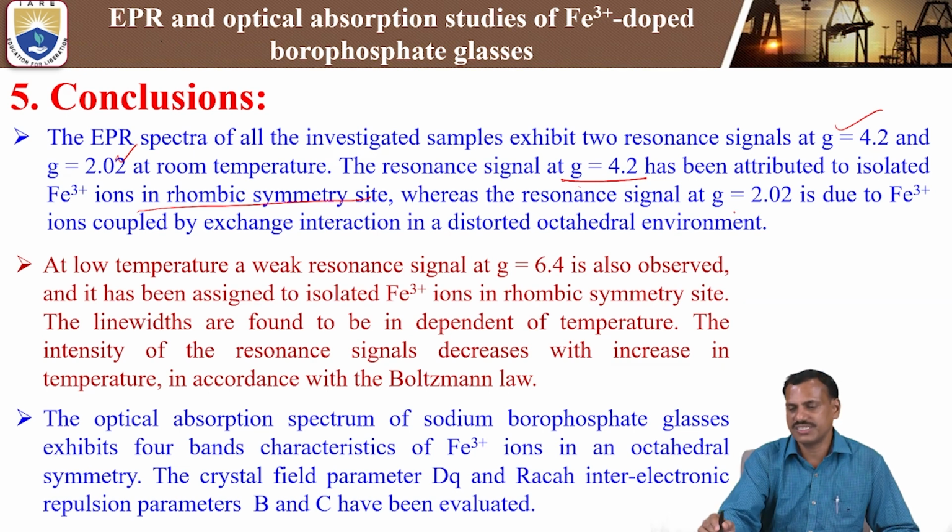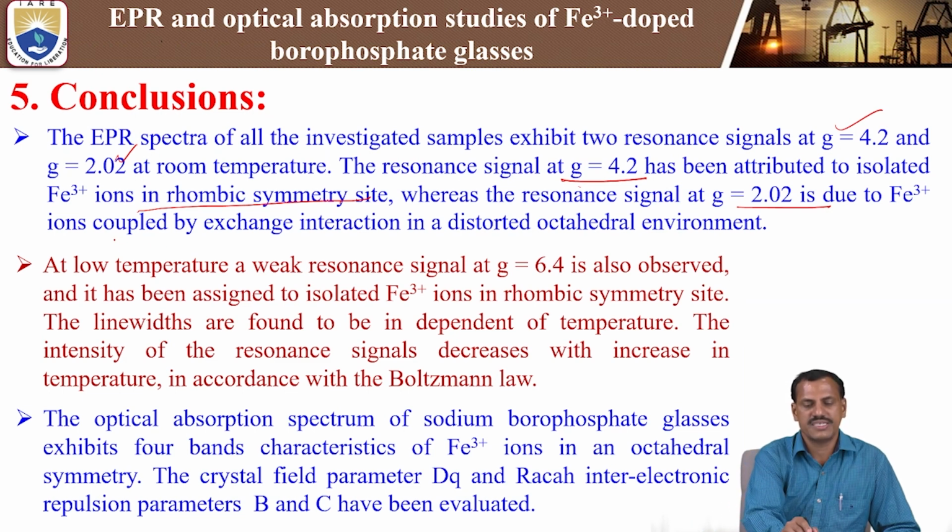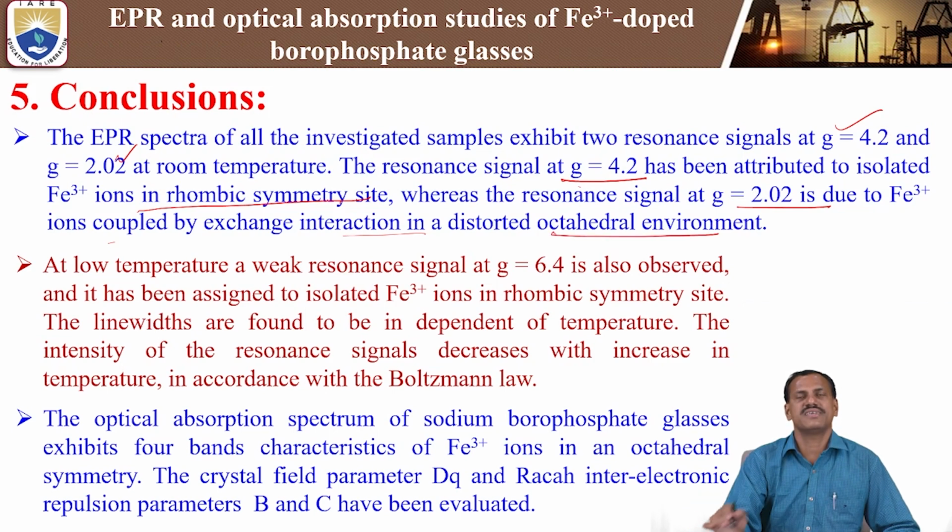Whereas the resonance signal at g equal 2.02 is due to Fe3+ ions coupled by exchange interaction in a distorted octahedral environment.